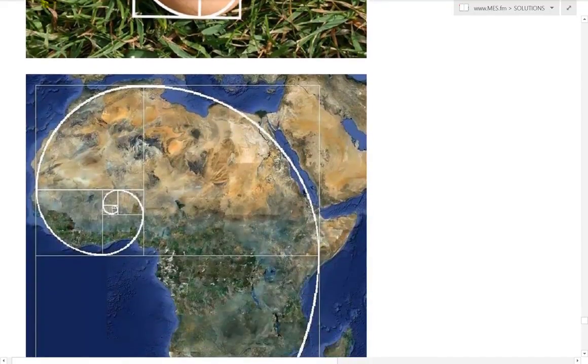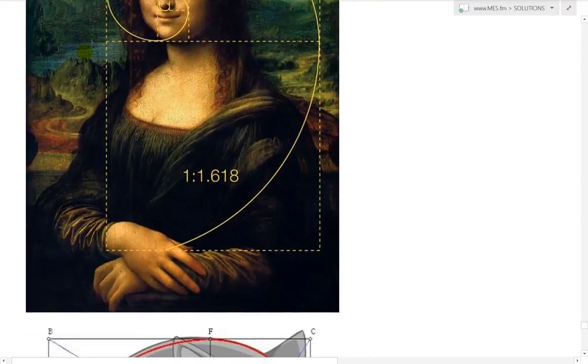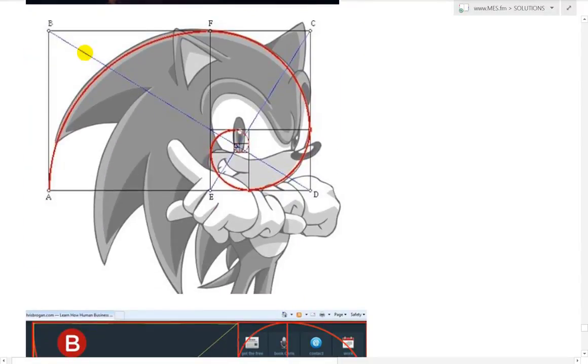Let's see, here's even continents. You could see Africa like that, starting from there and goes all the way down. Very fascinating stuff. There's the Mona Lisa. Very fascinating stuff indeed. So going further, this is Sonic the Hedgehog.